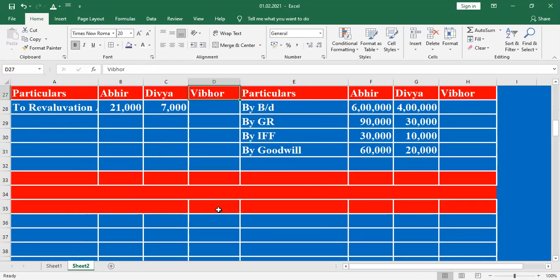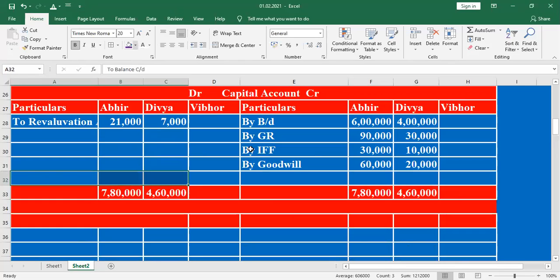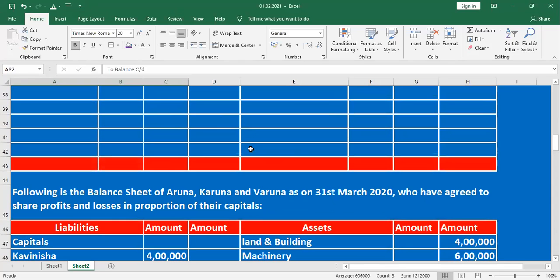Then we find out the balance amount. When we find out the balance amount, we do the total of credit and debit. Total of credit is 7,80,000 for Abir. For Divya, what is the total? Here 4,60,000. So 7,80,000 and 4,60,000. We find out the balance amount for Abir and Divya. Listen here.